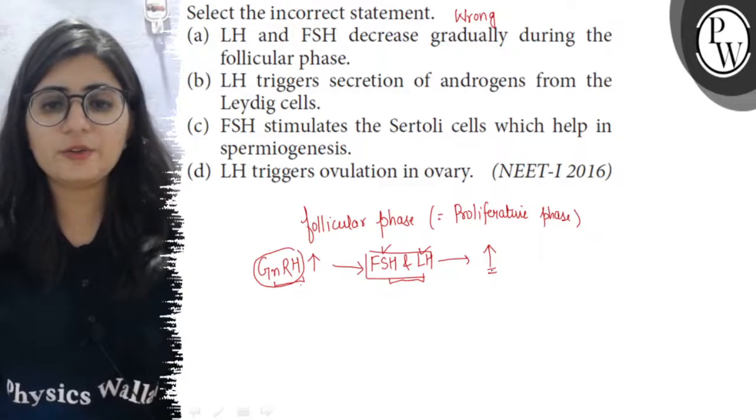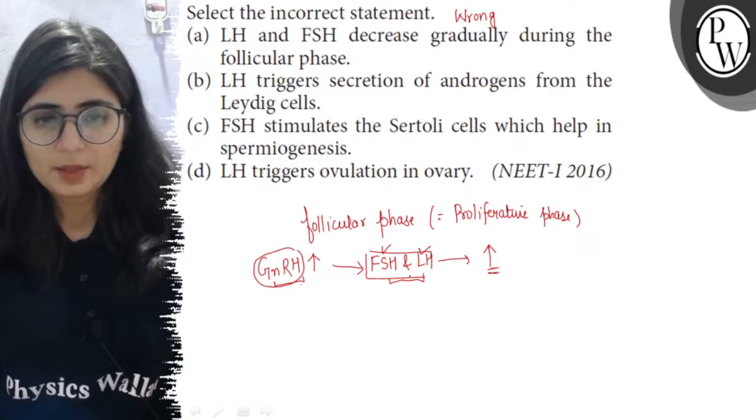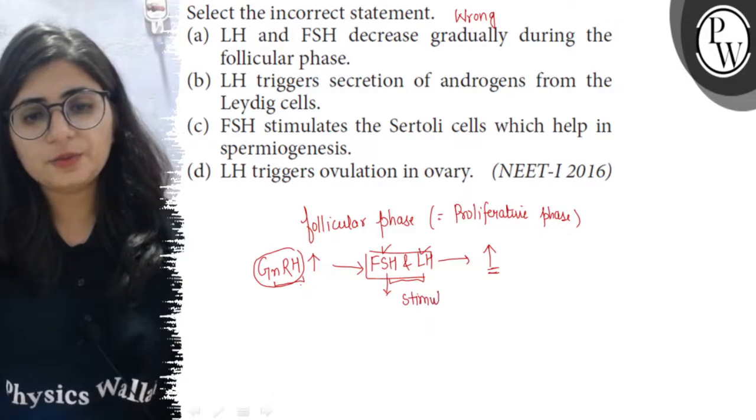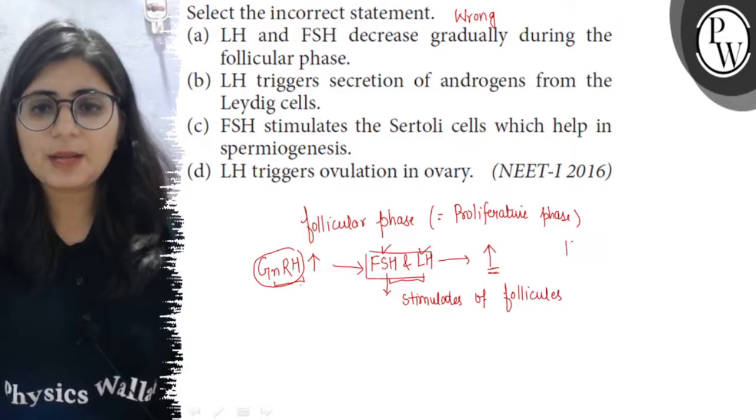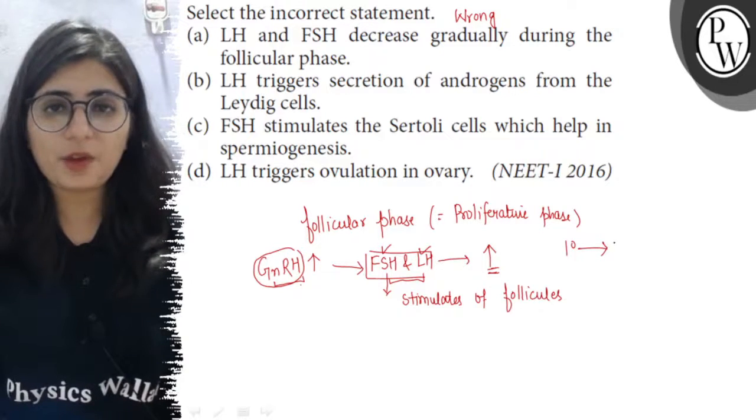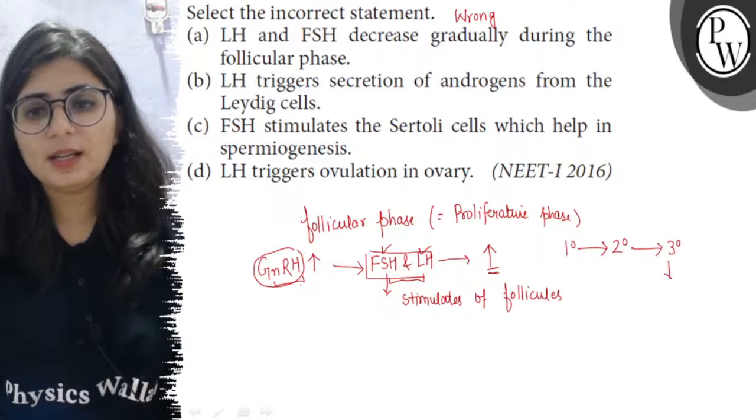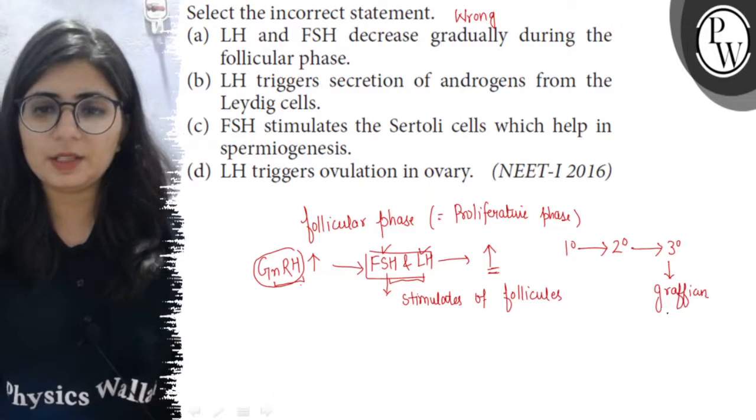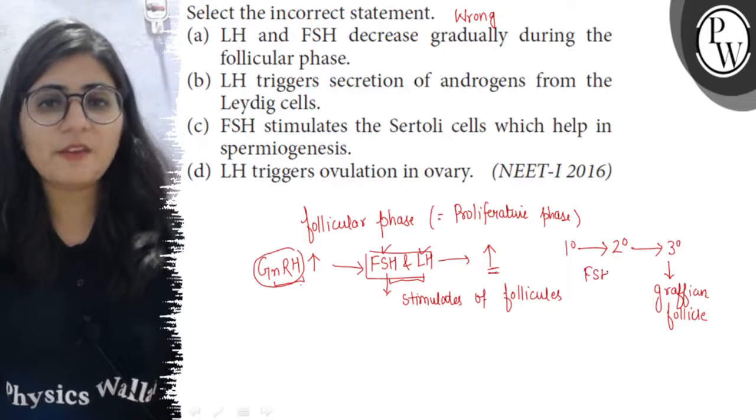LH. So the level of these hormones gradually rise in maternal blood, and these hormones, especially the FSH, stimulates the growth of follicles. The follicles which are present in immature forms in the ovary. So primary follicle under the influence of FSH transforms into secondary, secondary into tertiary, and which ultimately matures to form the Graafian follicle. So this all work is done under the influence of FSH hormone.